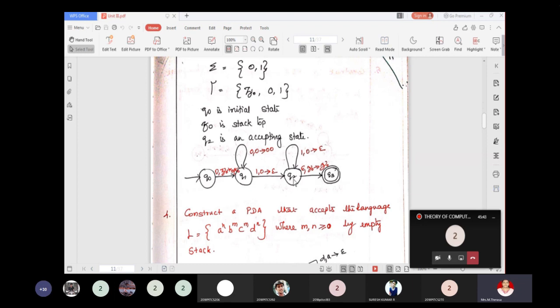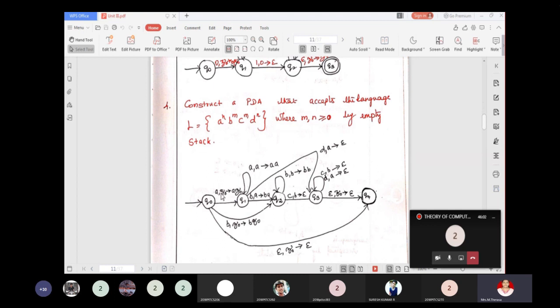Then enter into Q2. So Q2 is going to do only the pop operation. That is, when we read 1 and 0 is on top of the stack, pop it. At last, if nothing is to read and Z0 is on top of the stack, keep that as such and enter into the final state Q3.